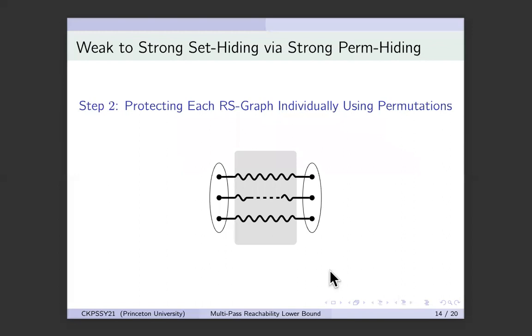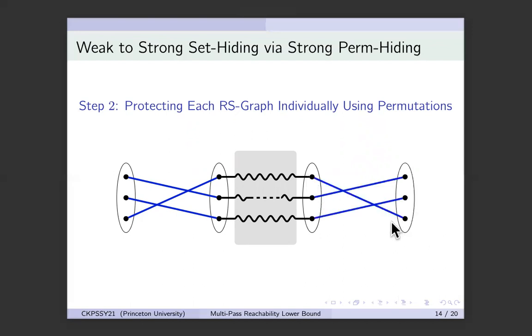This encodes some set, but I will add to it a permutation that changes which elements are in the set and which elements are not in the set. So earlier 2 was not in the set, but now 1 will not be in the set. But to make sure that the overall graph is still consistent, I shall also apply the inverse permutation later on. So this is now a permuted RS graph, and this is indeed set hiding for one-pass algorithms, but only for one pass. If your algorithm has more than one pass, then in the first pass, it can learn these permutations. These are simple graphs with only n edges, so you can remember them. And once you know all these permutations, you can use the attack as before to break the set hiding property.